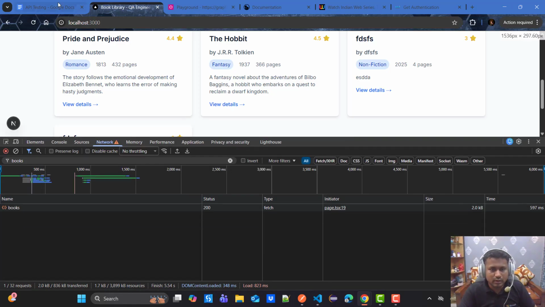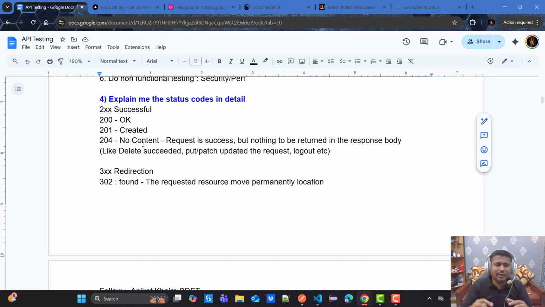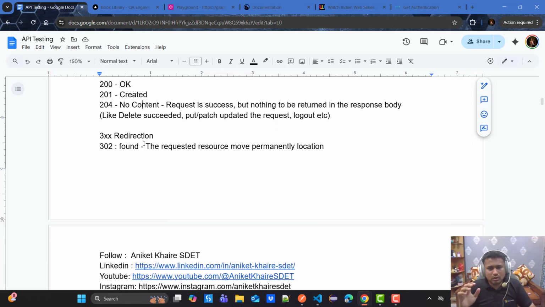So this is 201. Then 204, No Content. Whenever the request is successful, but there is nothing to be written by the server in the response body, the server just returns a 204 status code. For example, when a record is deleted, delete will return a 204 No Content. For PUT and PATCH, whenever we update the resource, we'll get a 204. Or a logout: if you hit the logout API, we just log out and it will not give you anything in the response body. So that is 204. 3xx is nothing but redirection.